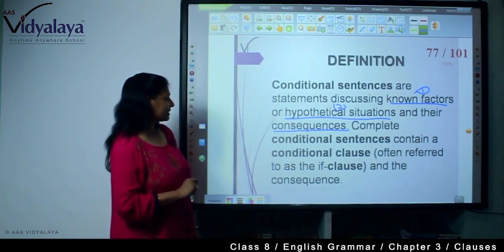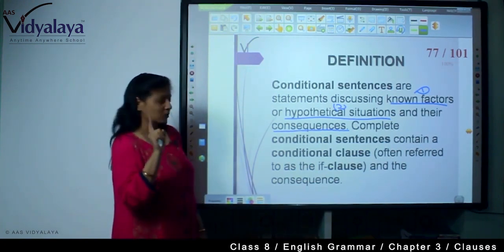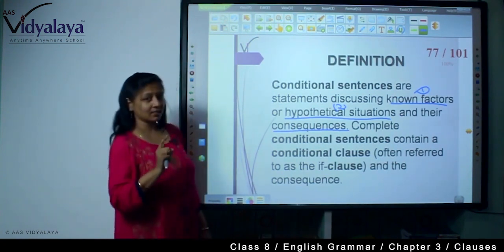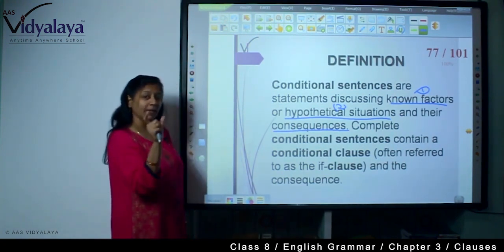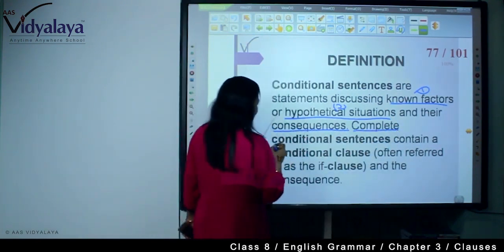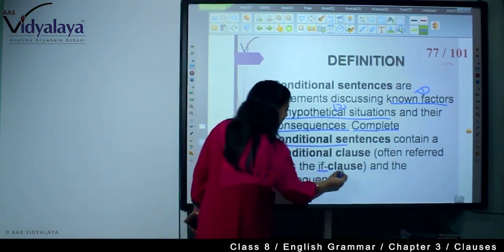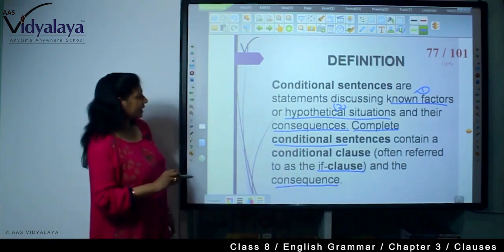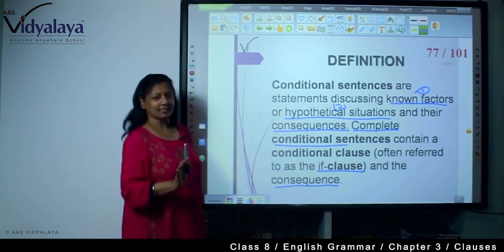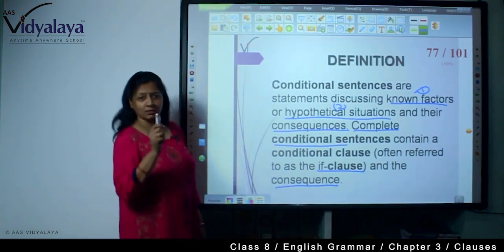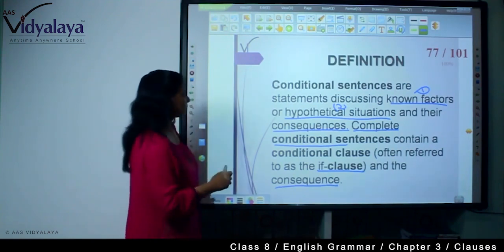Complete conditional sentences contain a conditional clause, often referred to as the if clause, and the consequence. See, there is a complete conditional sentence. A complete conditional sentence has an if clause and its consequence. Only then is it called a conditional sentence. If you don't have the consequence, it is not a complete sentence.